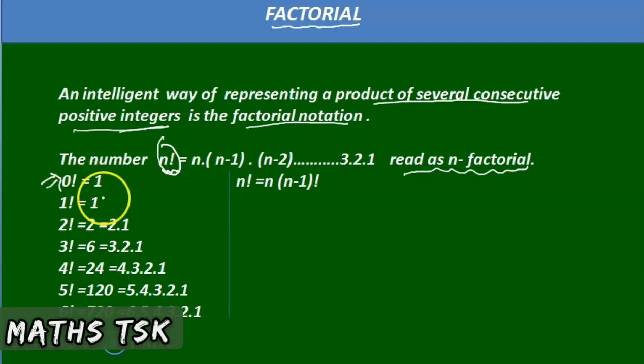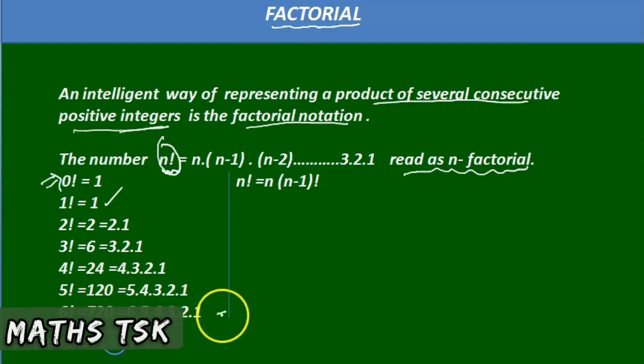1 factorial is 1. 2 factorial is 2 into 1, that is 2. 3 factorial is 3 into 2 into 1, the product is 6. 4 factorial is 4 into 3 into 2 into 1, that is 24. 5 factorial is 5, 4, 3, 2, 1, that is 120. 6 factorial is 6, 5, 4, 3, 2, 1, that is 120 into 6, which is 720.